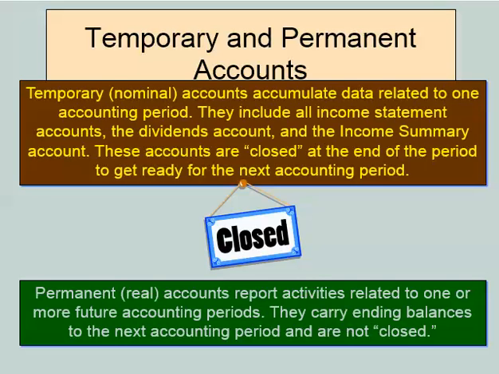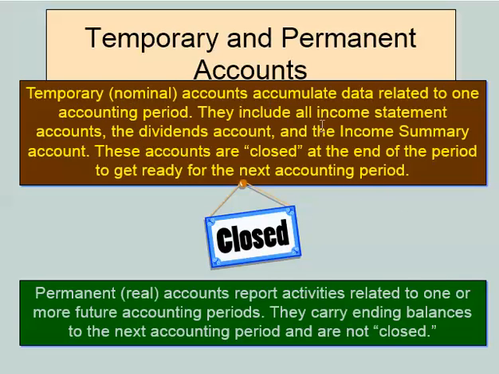We want to clear out some of our accounts so we can recapture what's happening during this particular accounting period. So we have temporary accounts and we have permanent accounts. Our permanent accounts are our balance sheet accounts, our asset, liabilities, and equity accounts. Those don't go away, unfortunately, at the end of an accounting period. We still own what we own. We still have liabilities and obligations to pay, and we still have our equity.